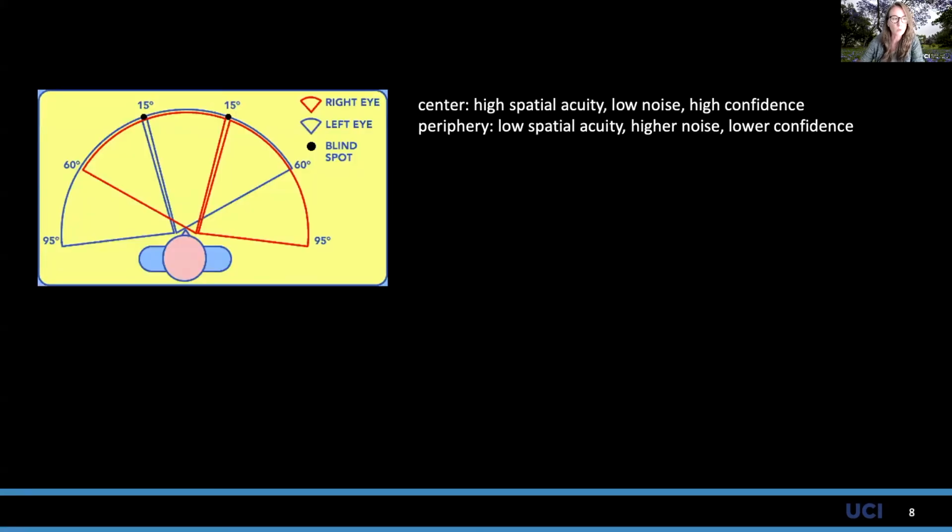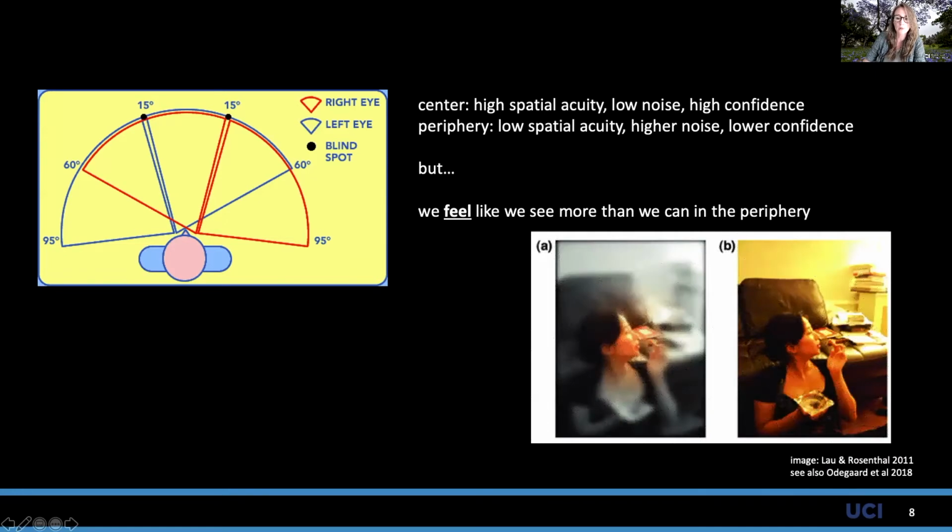So to see if this works, we took inspiration from the observation that a weird phenomenon seems to happen in the periphery of the visual field. Despite the fact that the visual system has poorer signal-to-noise ratio in the periphery than in the center, we feel like we can see quite clearly in the visual periphery. That is, our experience of our visual world is much more like the photo here on the right than the photo on the left.